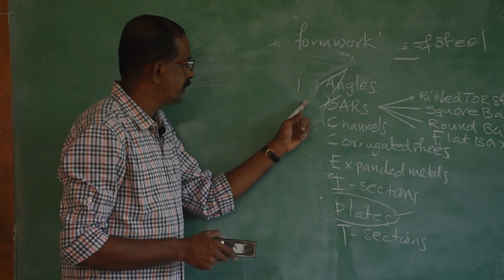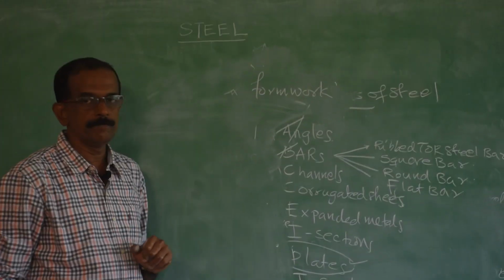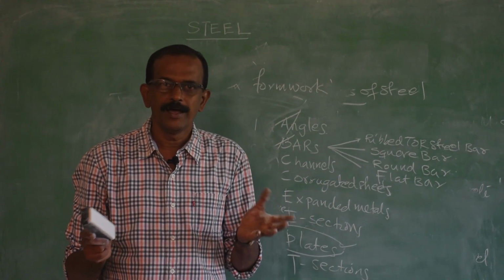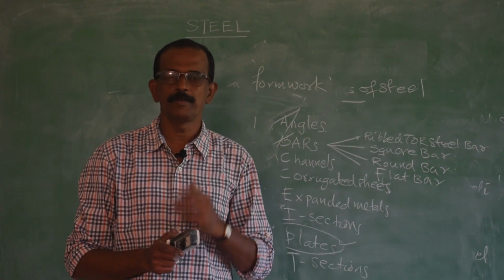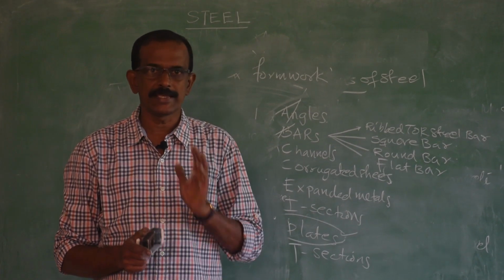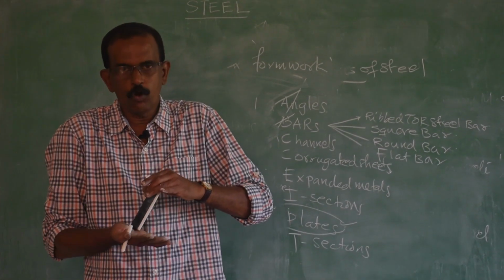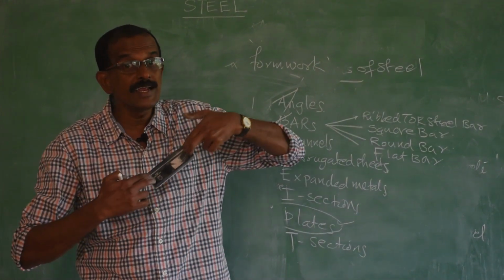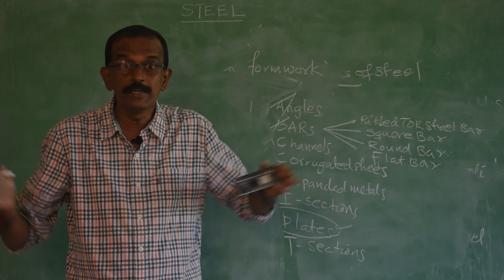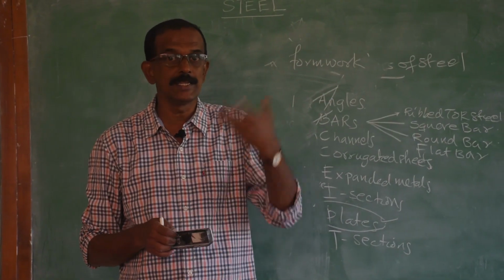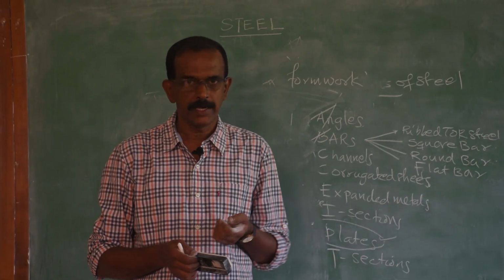To wind up, today we have seen steel. What is steel? It is an alloy of iron and carbon. Depending upon the carbon content, there are wrought iron, steel and cast iron. Cast iron will take only compressive force, whereas wrought iron will take only tensile force, whereas steel will take both compressive force as well as tensile force. That is why steel is recommended for most of the construction.